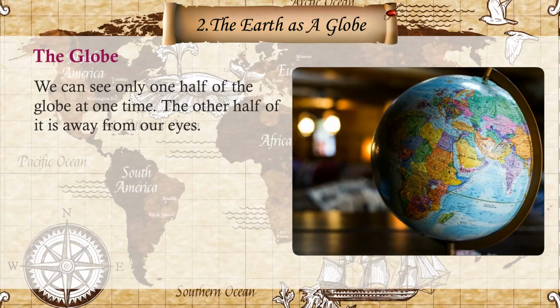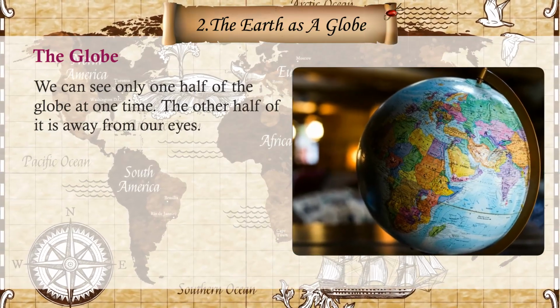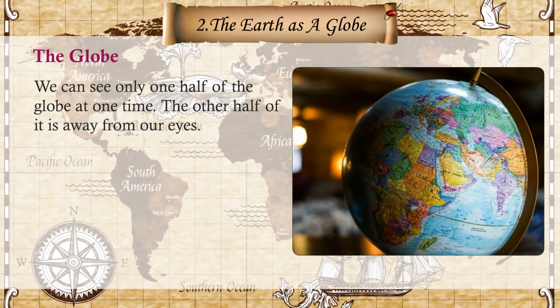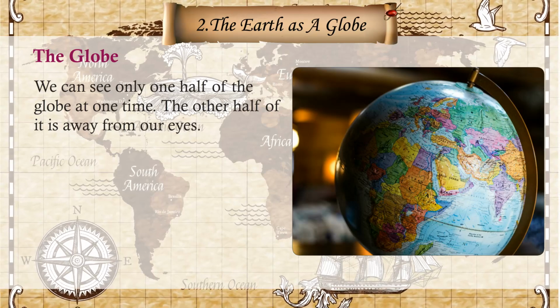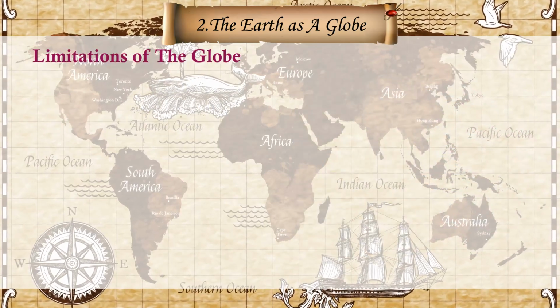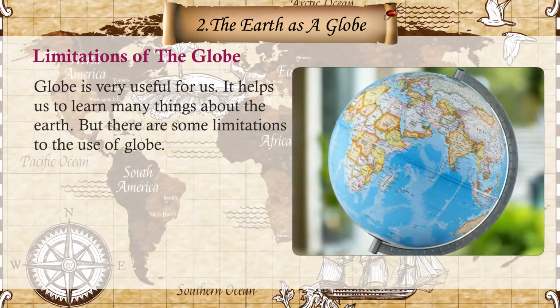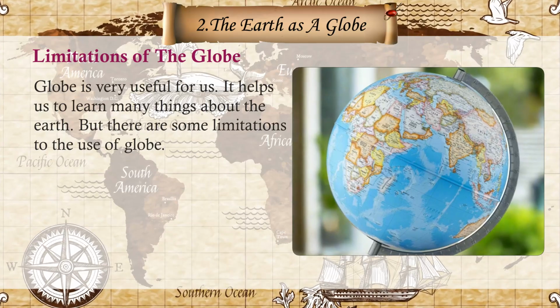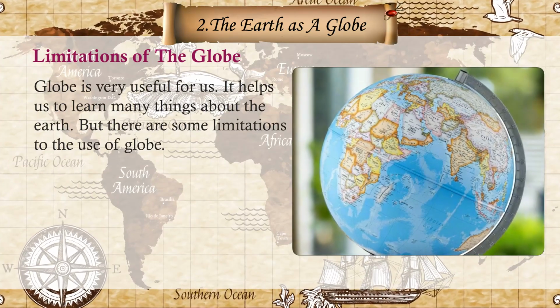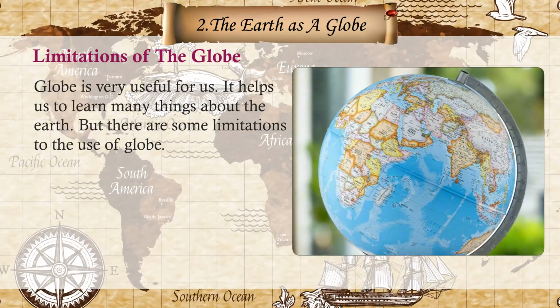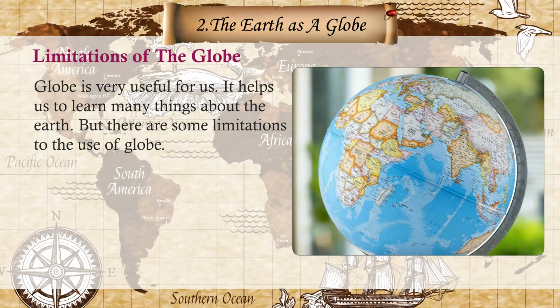We can see only one half of the globe at one time. The other half of it is away from our eyes. Limitations of the globe. Globe is very useful for us. It helps us to learn many things about the Earth. But there are some limitations to the use of globe.